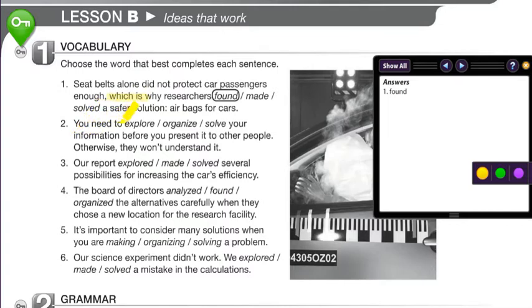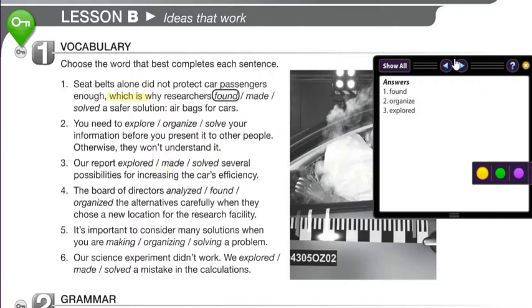Number two, you need to organize your information before you present it to other people, otherwise they won't understand it. Number three, our report then explored several possibilities for increasing the car's efficiency.